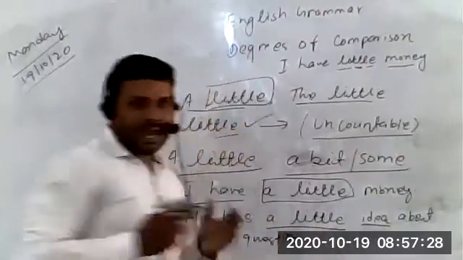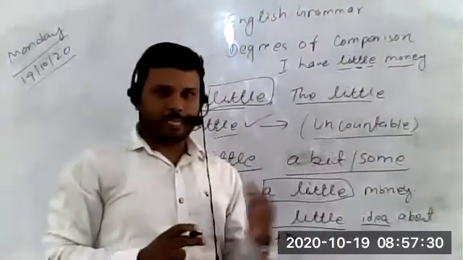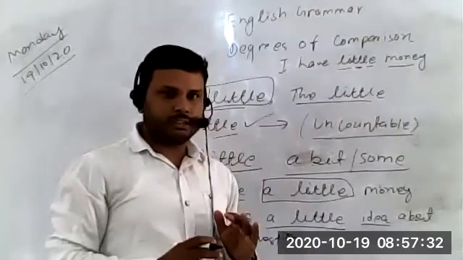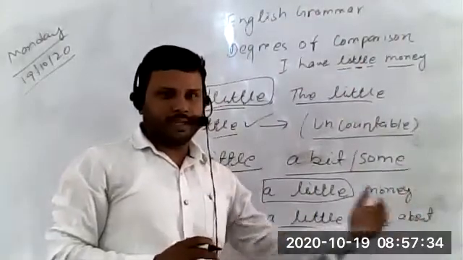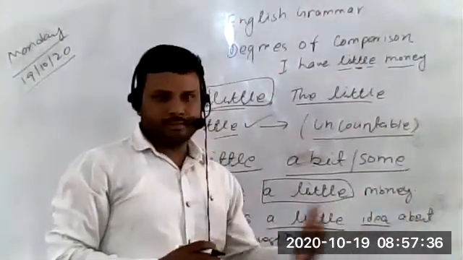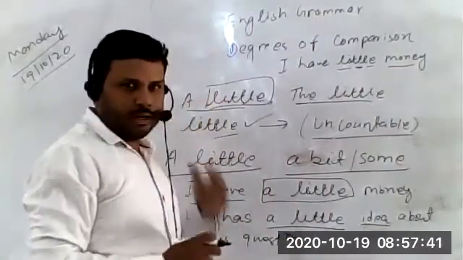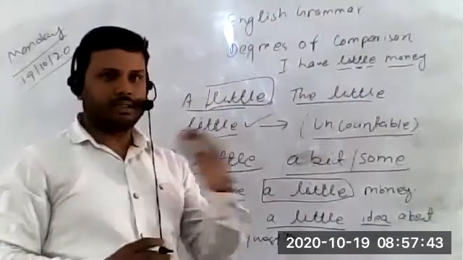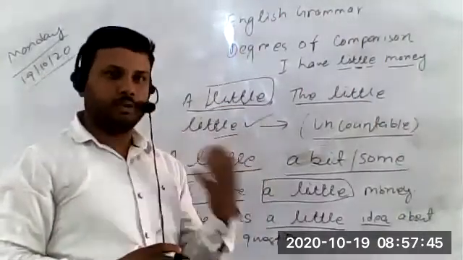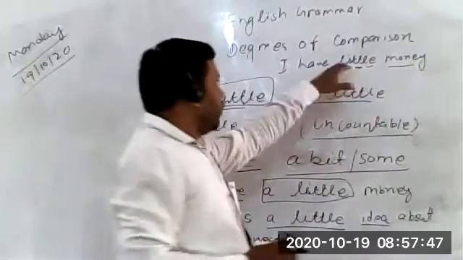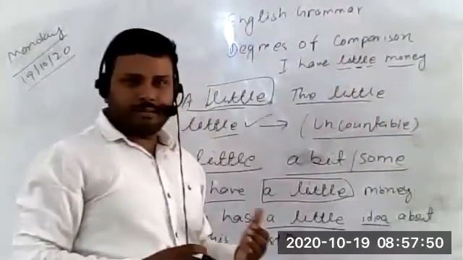It means he has the idea about that question. He has a little bit of idea about that question, but not that much that he should have. जितना उसको होना चाहिए उतना नहीं है. So don't be confused. A little means a little bit, not that much that is required. उतना नहीं जितना कि होना चाहिए, थोड़ा बहुत. Little का मतलब हो जाता है बिल्कुल न के बराबर, not much.